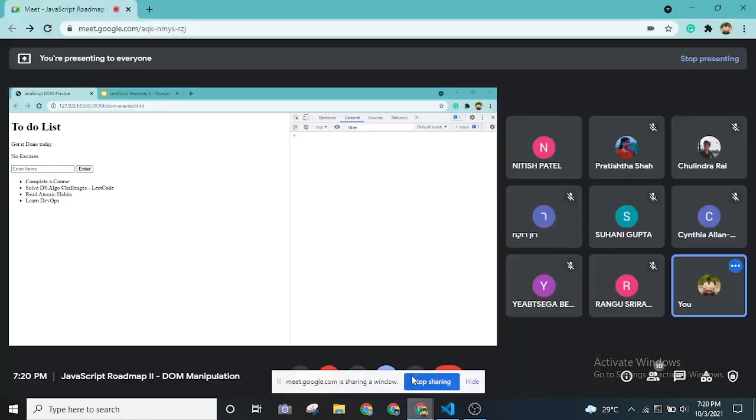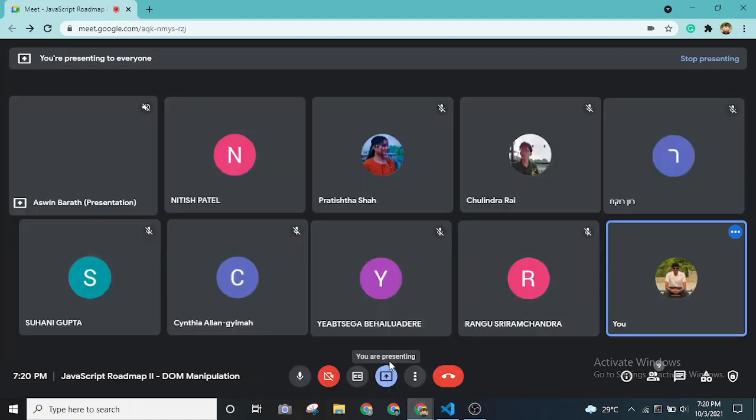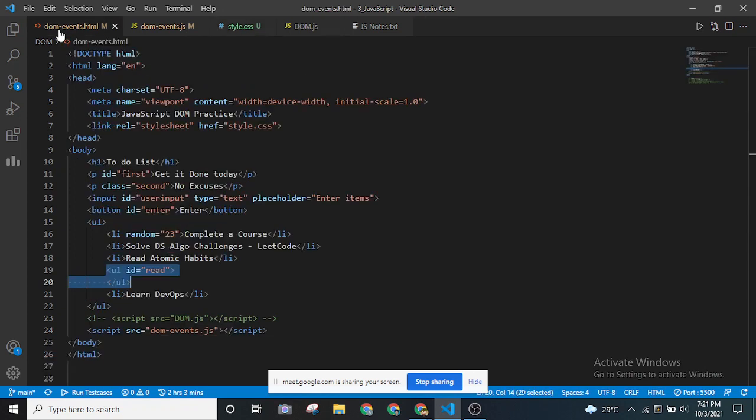So what I've done, let me share the entire window itself. So inside my style sheet, let me share it. So as you can see, yeah, just a second. Yeah. So as you can see, this line, I have added a style sheet that I got from a project.